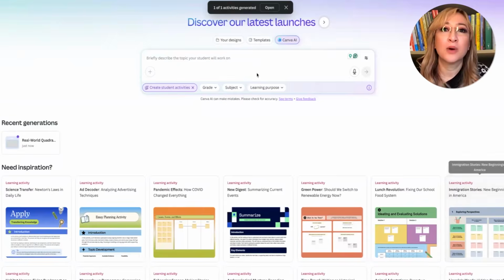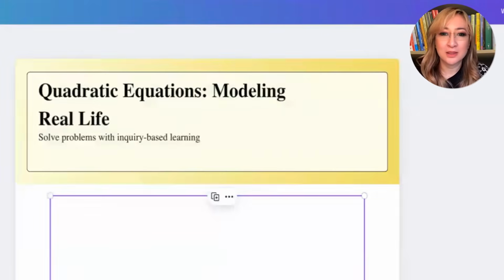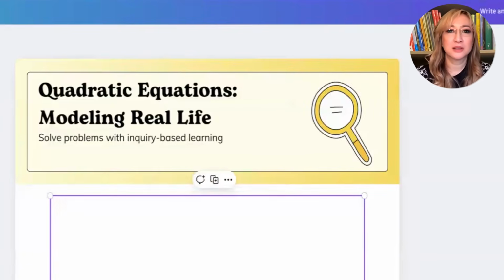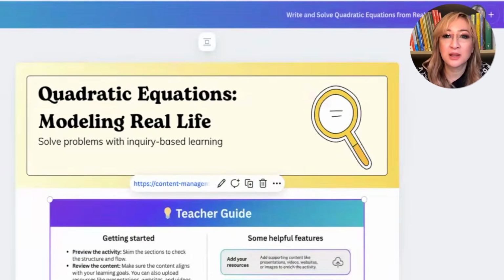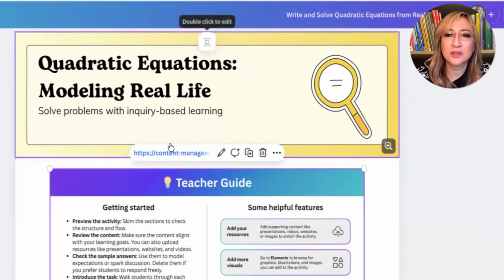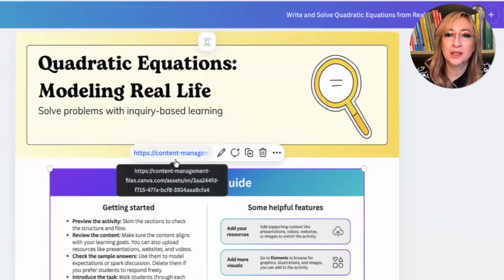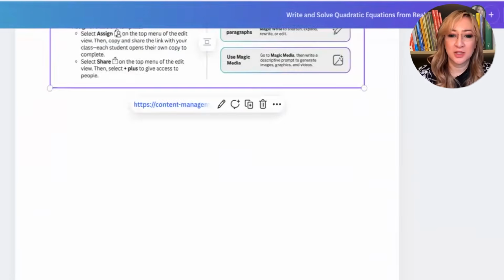Okay, so one activity generator, I'm going to open it. And then let's see what this is. Okay, quadratic equations modeling real life. So teacher guide, great. Okay, I wonder what this link is to. Okay, it's another file. Here's the teacher guide.